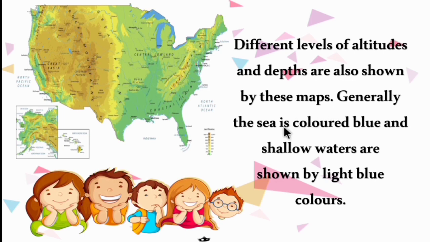Generally on the map the sea is colored blue. And shallow water, which means not that deep, is shown by light blue color. So the sea is blue, and shallow water is light blue.